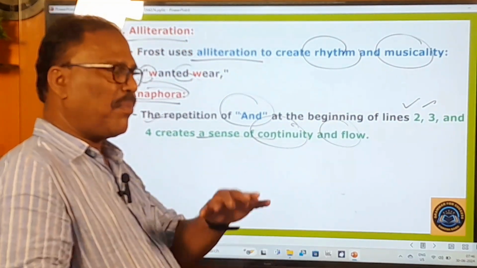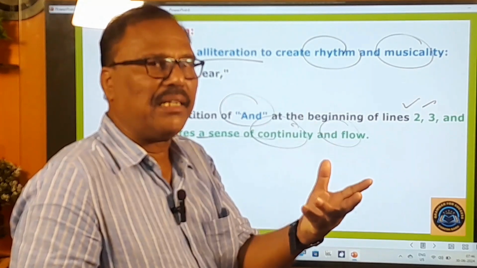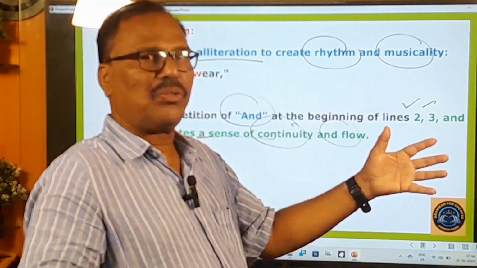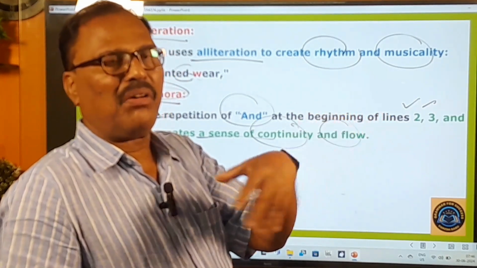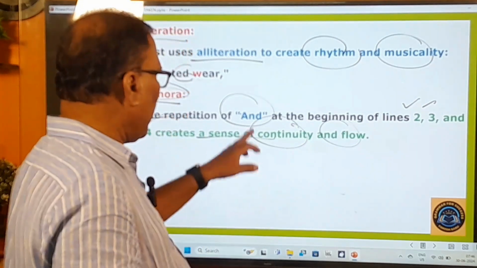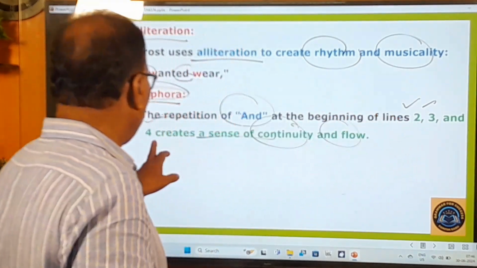When you keep on saying 'and', it gives the impression that the sentence is still continuing. It is not over. So 'and' is used like that. You look at the first stanza, you will find it in the second, third, fourth lines.